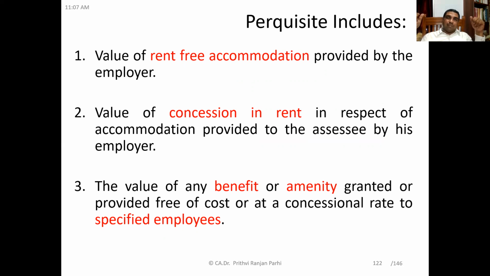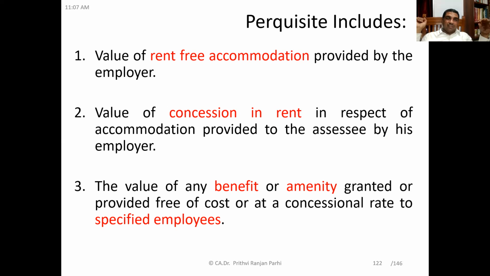Second situation: the employer might not have given rent-free accommodation, but might have allowed some concession in rent. For example, the employer has given a house whose market rent may be 5,000 rupees, but the employer is charging the employee 100 rupees.